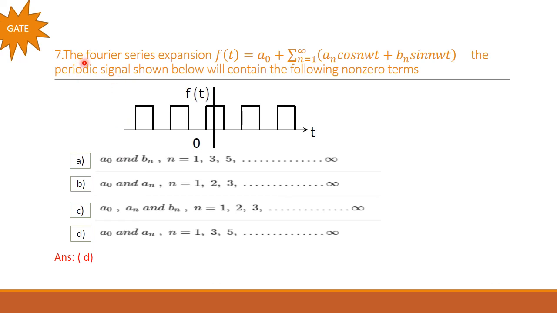The next problem, the Fourier series expansion f of t equal to a0 plus summation n equal to 1 to infinity an cos n omega t plus bn sin n omega t. The periodic signal shown below will contain the following non-zero terms. So the graph is given. From the graph itself we can understand it is an even periodic signal. So if it is an even periodic signal, then bn coefficient is equal to 0 and you will be getting only a0 and an. So option D is the right answer.